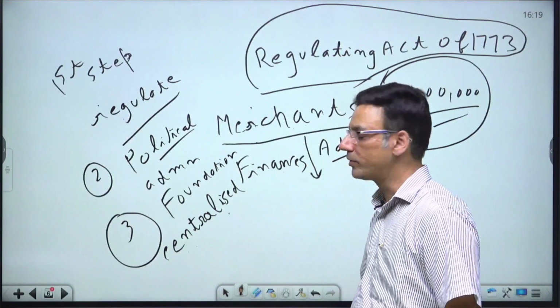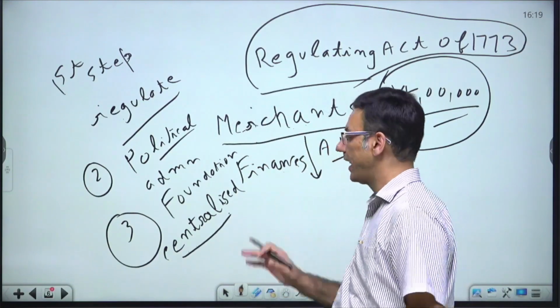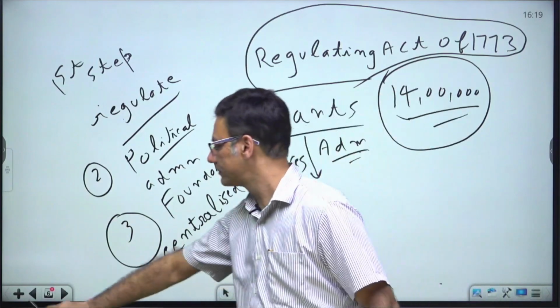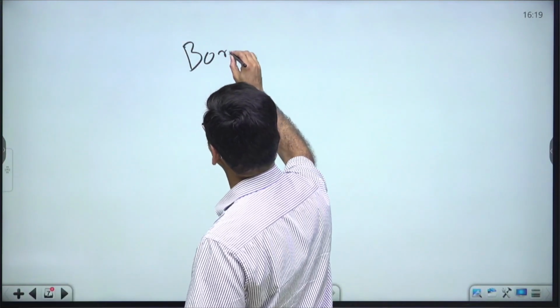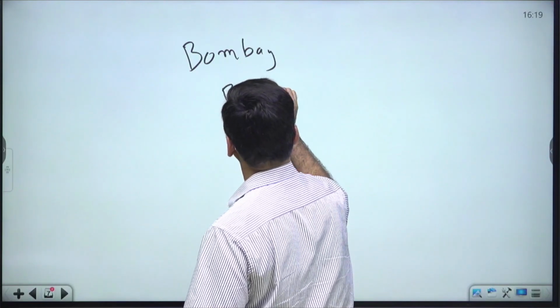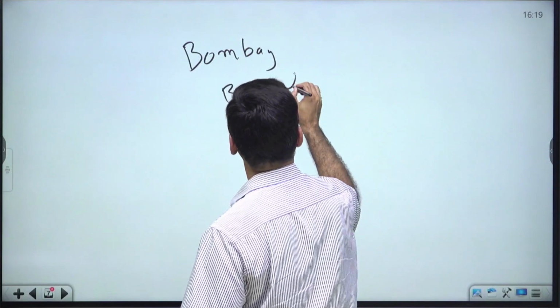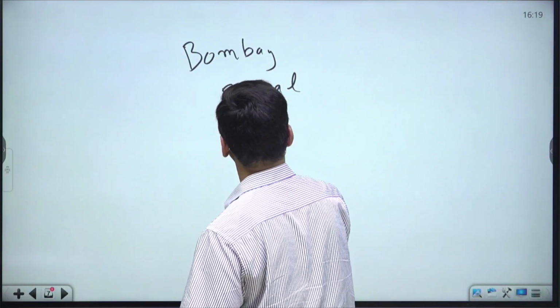It laid the foundation of centralized administration in the country, right? And how did it happen? There were presidencies of Bombay, Bengal, and Madras.